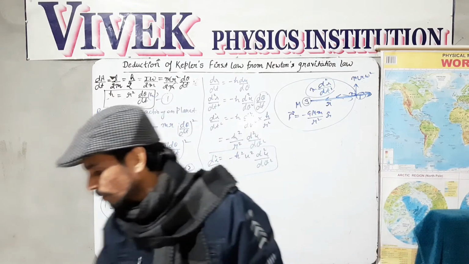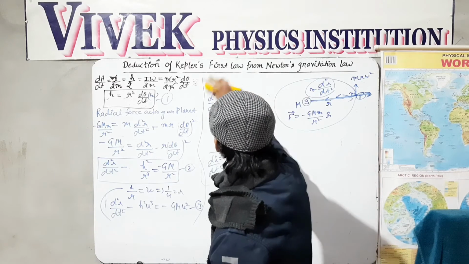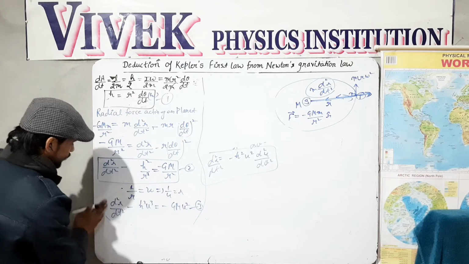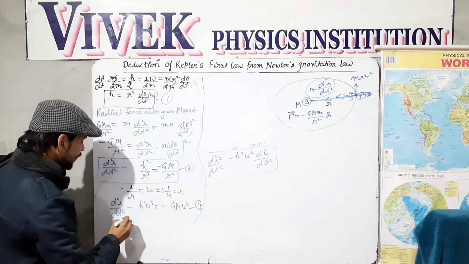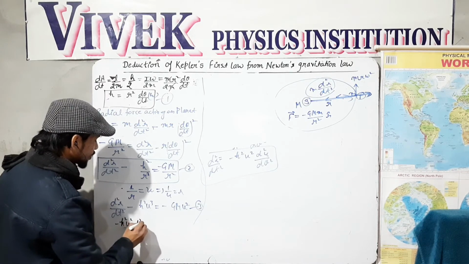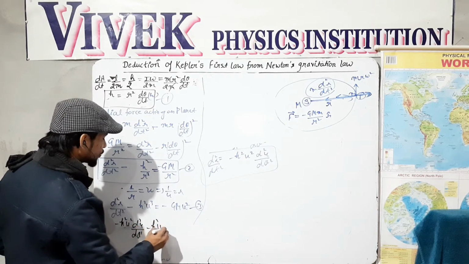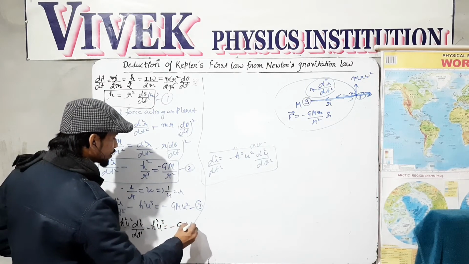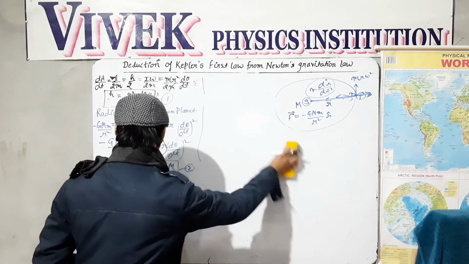Okay, so by putting this value in equation number 3, equation 3 leads to d square r over dt square gives me minus h square u square multiplied by d square u over d theta square and minus h square u cube equals minus gm u square. Okay, so this is what we have up till now.